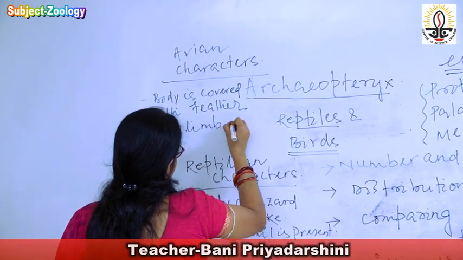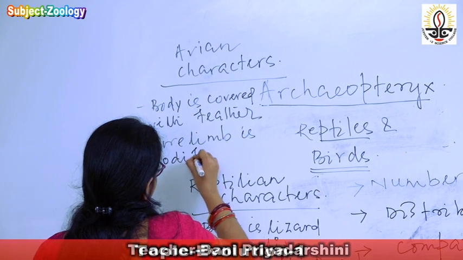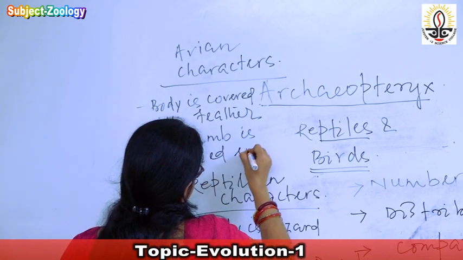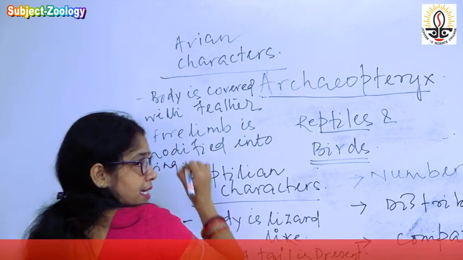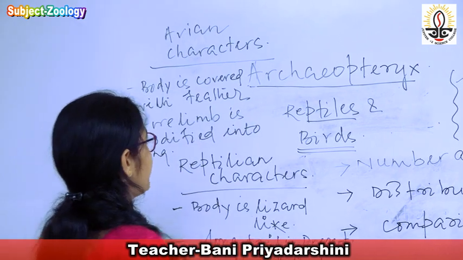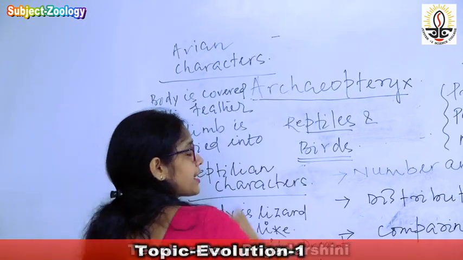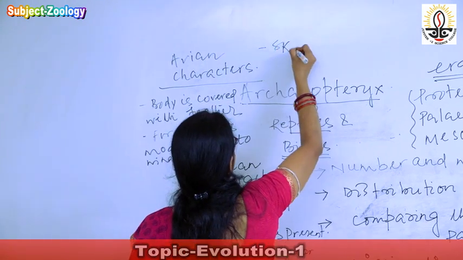Forelimb is modified into wing. This is the next character which is present in Archaeopteryx. Then what is the other character? In this case, the skull bones are fused.